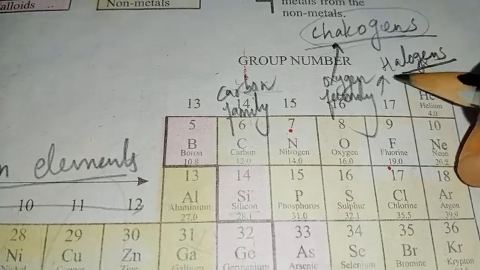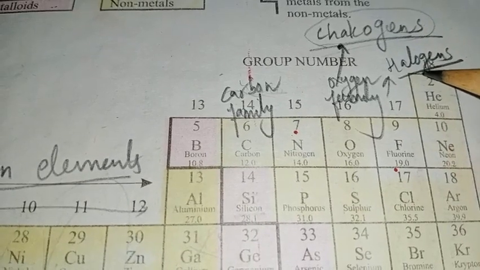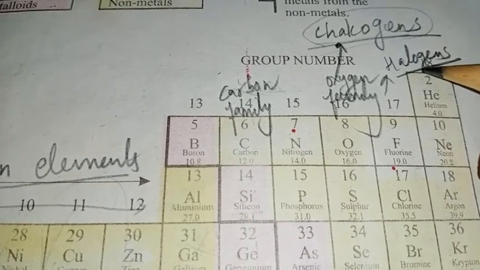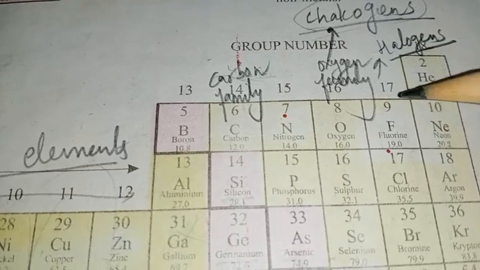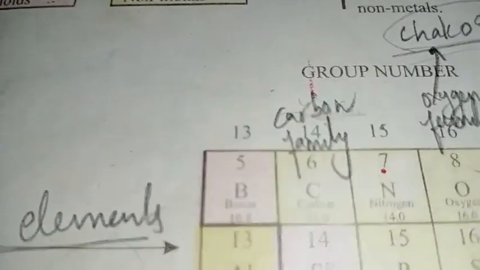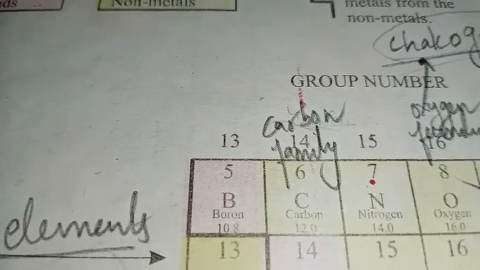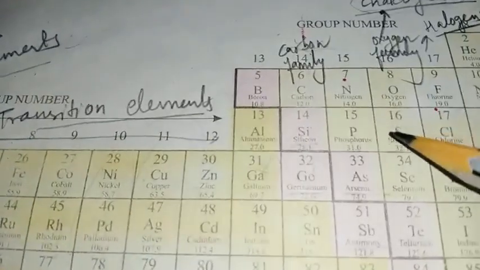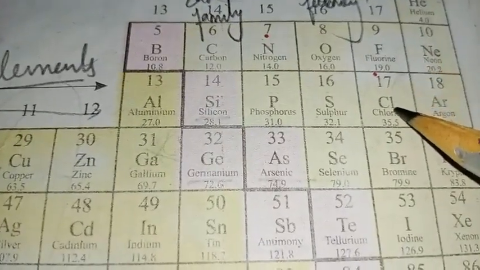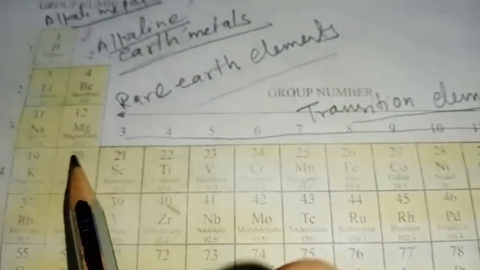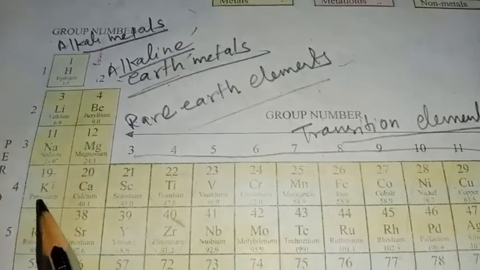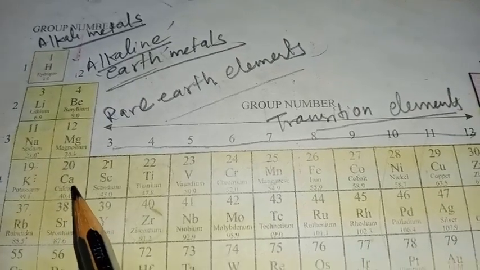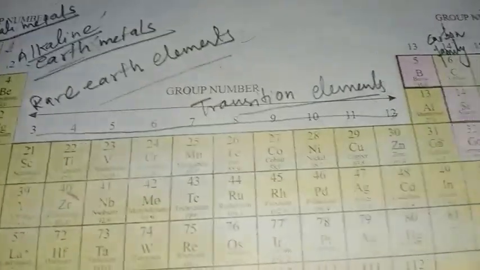Generally, the elements under this group form salts with alkali metals and alkaline earth metals. Let's say chlorine or fluorine or bromine forms sodium chloride, or potassium chloride, then calcium chloride, calcium bromide, like that.